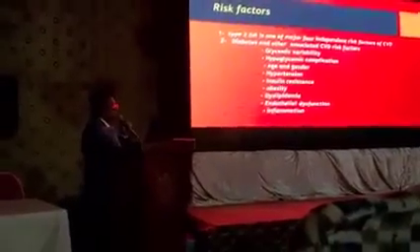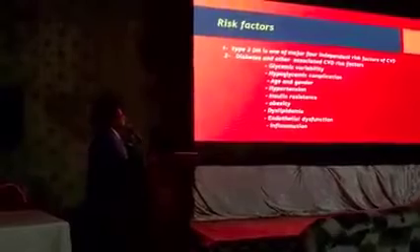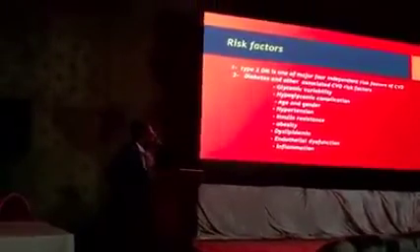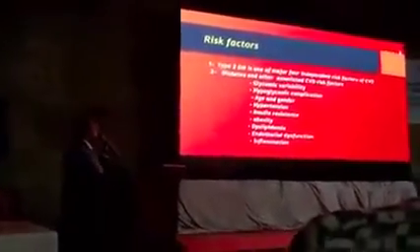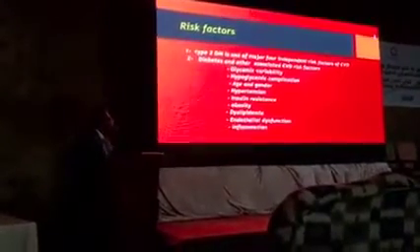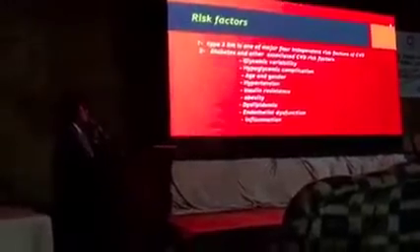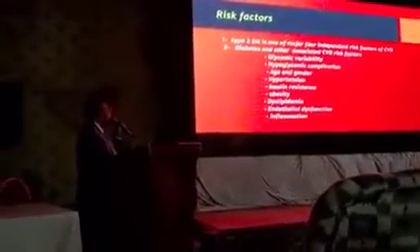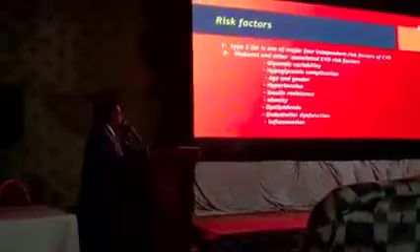Type 2, the prevalence of the risk factor. Type 2 diabetes per se is one of the major four independent risk factors for cardiovascular disease. This includes diabetes, hypertension, dyslipidemia, and smoking.